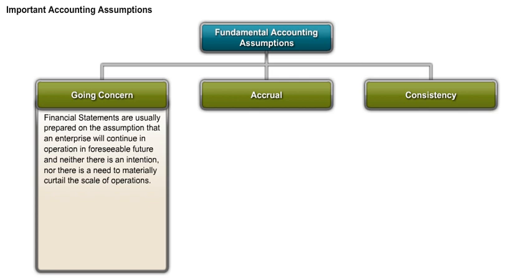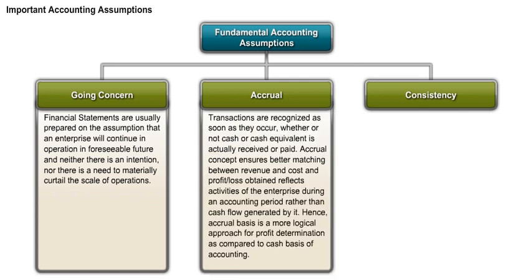It is always in the back of the mind that the business will sustain for a foreseeable period of time, and there is no intention to close down the business, because if there is any intention to close down the business, then definitely you have to make a provision for that, which nobody does. So this going concern is a basic assumption which is always there while preparing the financial statement. So this is the first assumption.